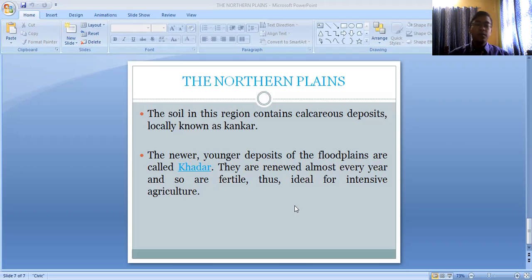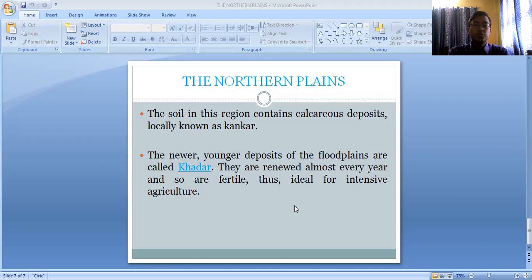One more thing I want to add here is that when we study soils, and study the alluvial soil, you will see that the alluvial soil is divided into two types, the Khadar and the Bhangar, the same thing. The Khadar and the Bhangar are types of alluvial soil also, but here they have been shown as separate divisions of the northern plains.